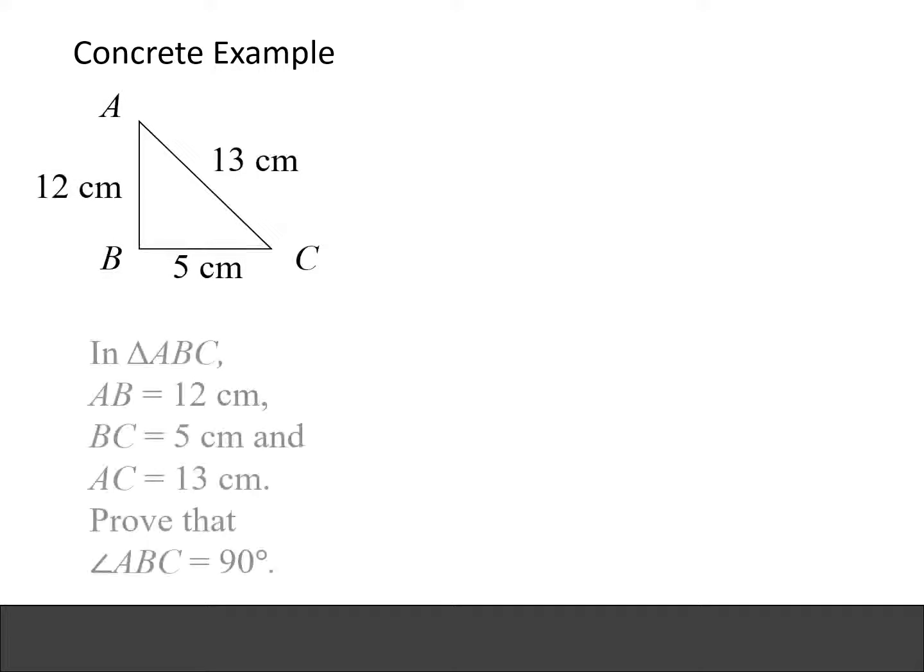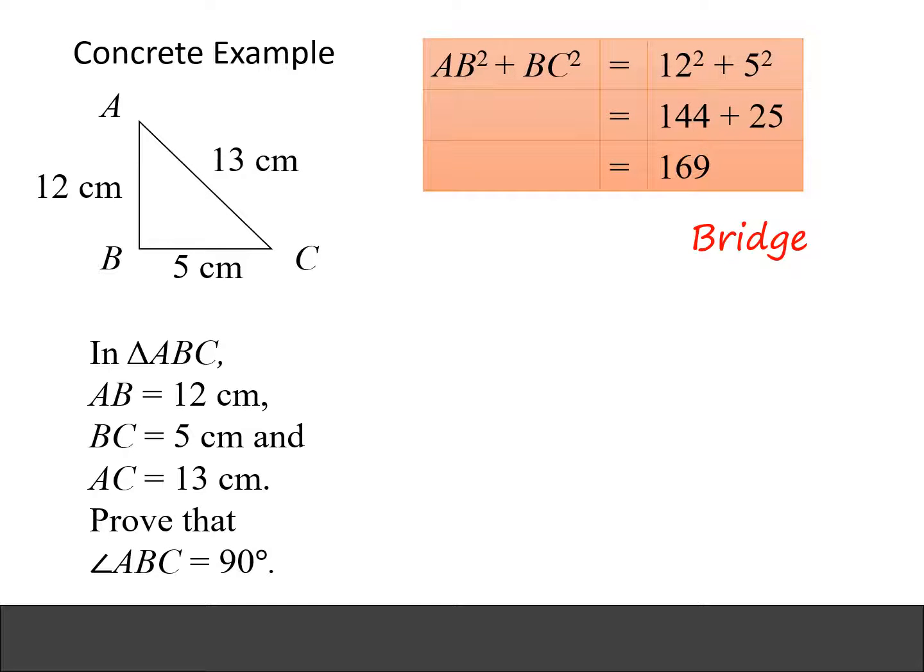Okay, let's look at a concrete example in which we use the converse of Pythagoras theorem. So there is a triangle ABC. In triangle ABC over here, we have AB equals to 12 cm, BC equals to 5 cm, and AC equals to 13 cm. Prove that angle ABC equals to 90 degrees. So we need to write the bridge. We need to form the bridge.